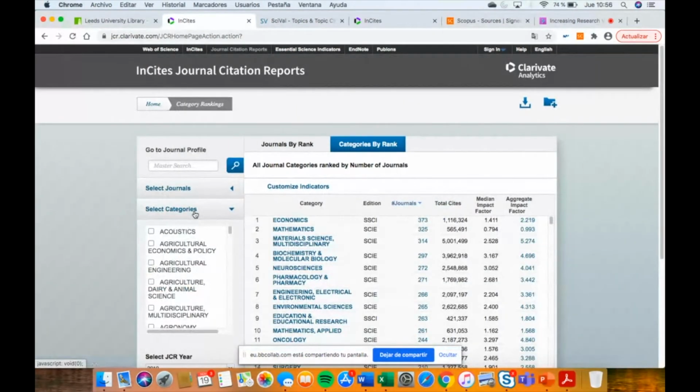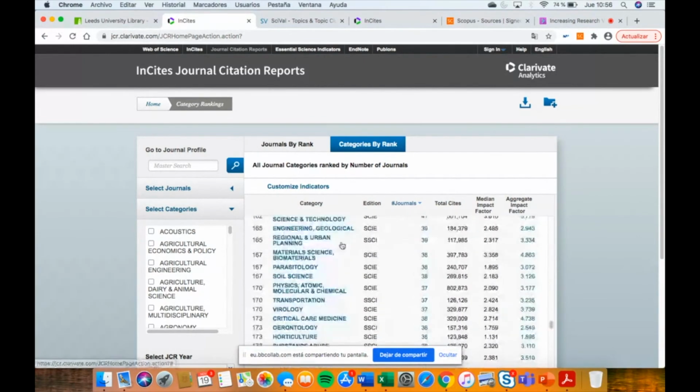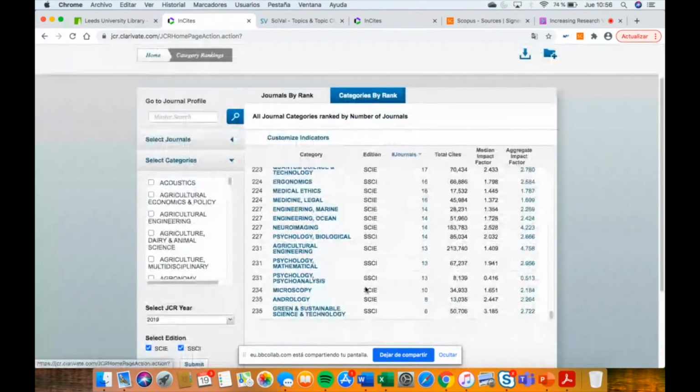the journals in Web of Science's Journal Citation Reports are classified into different areas, I think about 235 areas, in terms of their scope.